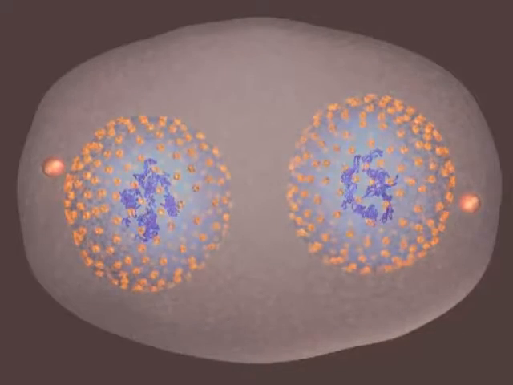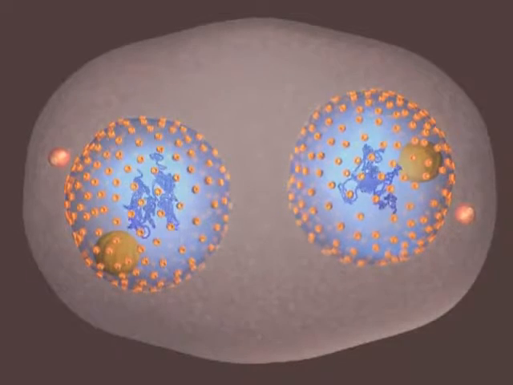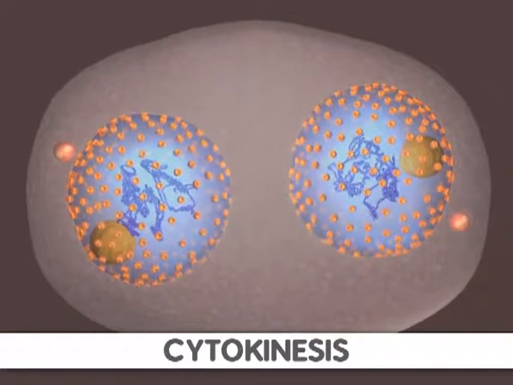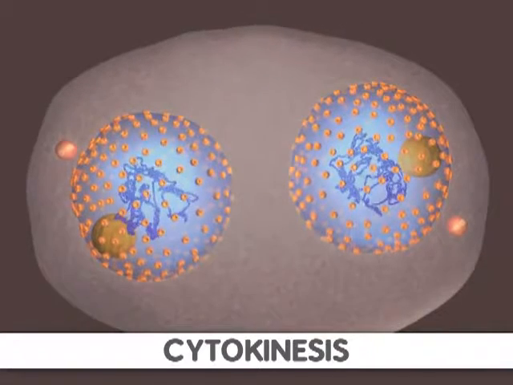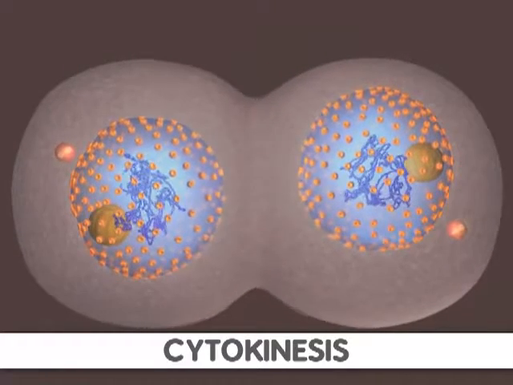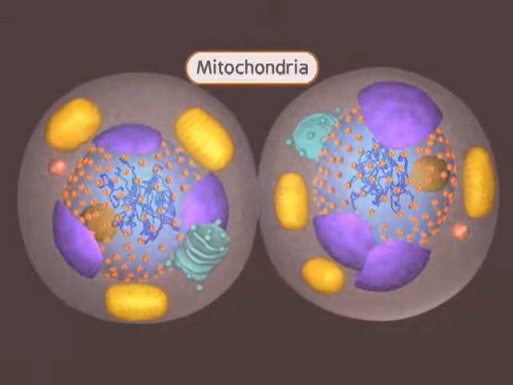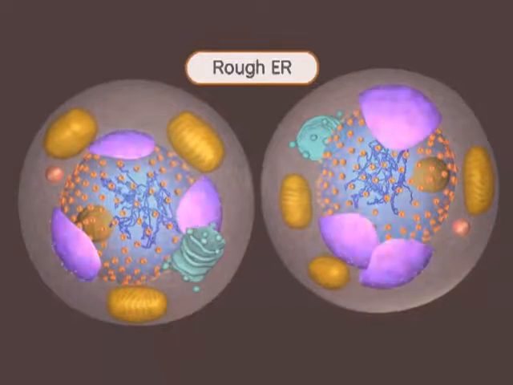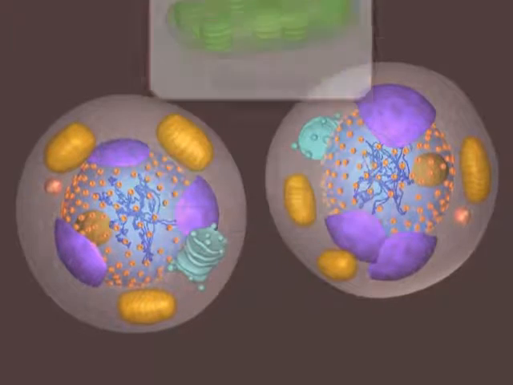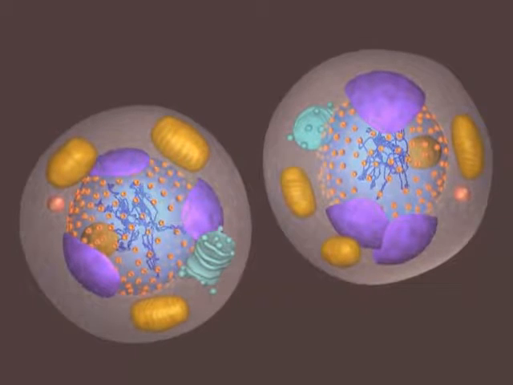Mitosis is now complete. The formation of two cells is all that remains. Following mitosis, the cell undergoes a process called cytokinesis. First, the cell is compressed by a contractile ring that divides the cell in nearly equal halves. By now, the organelles in the cell have been replicated and are now divided between the two halves of the cell. This includes mitochondria, Golgi bodies, and the rough ER. Plant cells also have chloroplasts. Once split, the two new cells are now fully in the G1 stage of interphase and ready again to begin their growth.